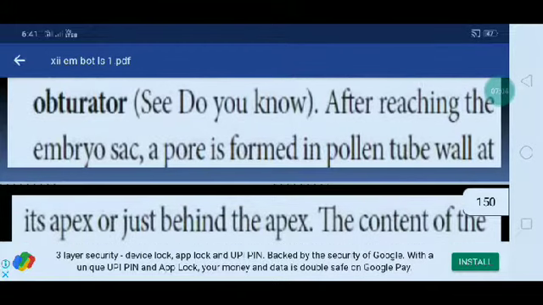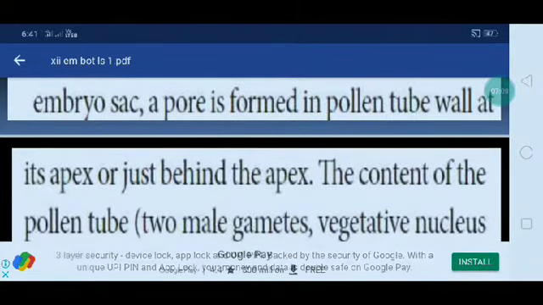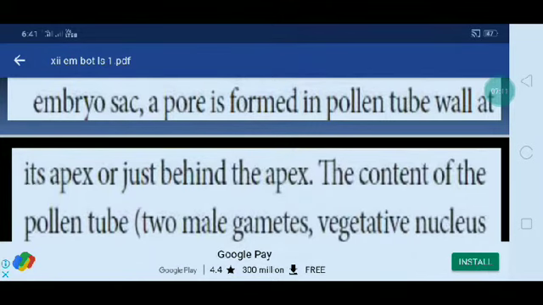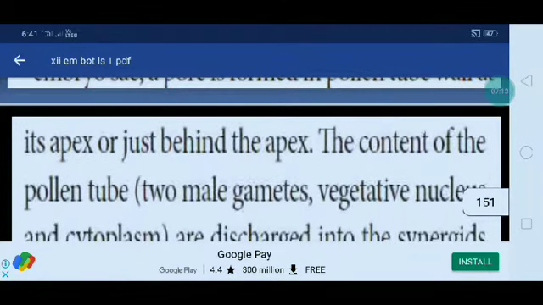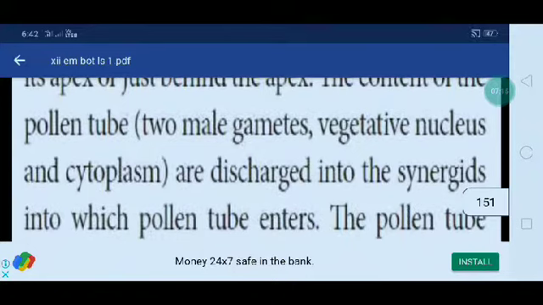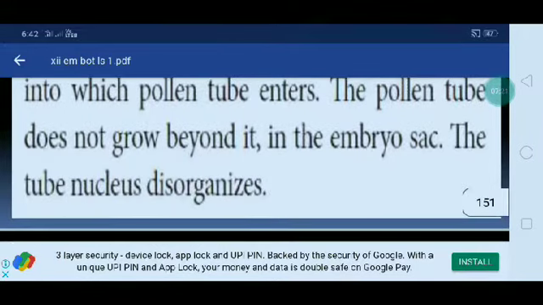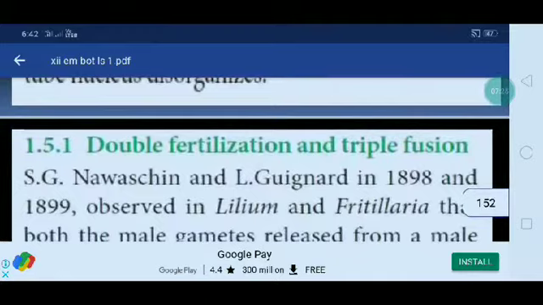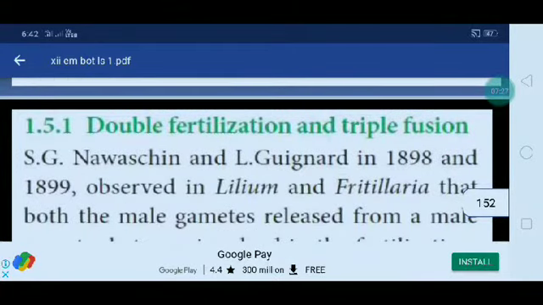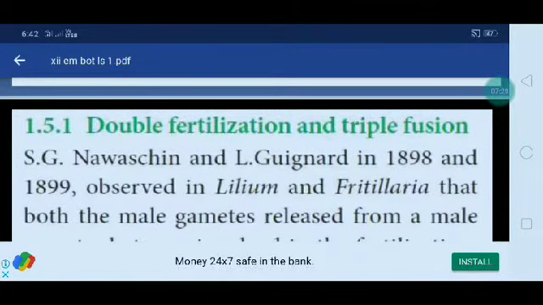After reaching the embryo sac, a pore is formed in the pollen tube wall, at its apex or just behind the apex region. The contents of the pollen tube, two male gametes, vegetative nucleus and cytoplasm, are discharged into the synergids into which the pollen tube enters. The pollen tube does not grow beyond it in the embryo sac. The tube nucleus disorganizes. The next topic is double fertilization and triple fusion.